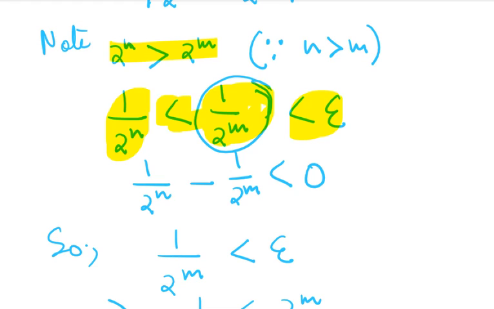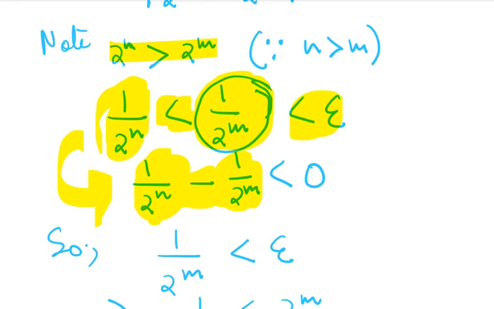Now this part comes later. Of course 1 by 2 to the power n minus 1 by 2 to the power m will be less than 0, and epsilon is greater than 0, so this part is less than epsilon. You must be thinking, why not 1 by 2 to the power n is less than epsilon? Of course 1 by 2 to the power n is also less than epsilon, but we are interested in the m part. So that's why we are talking about 1 by 2 to the power m.